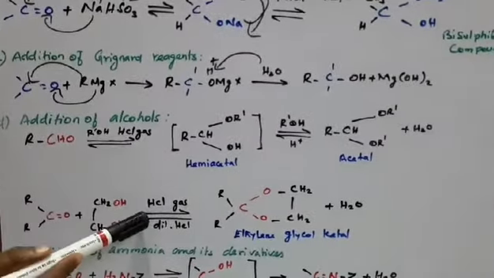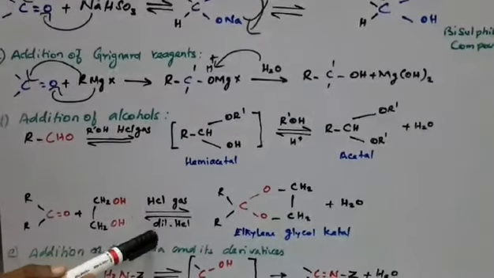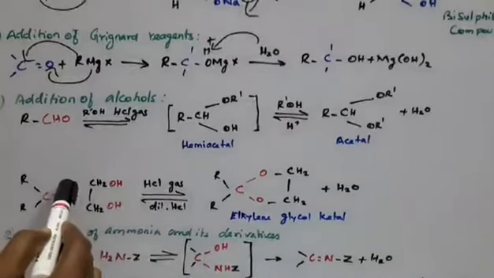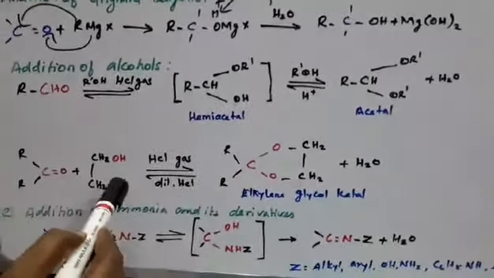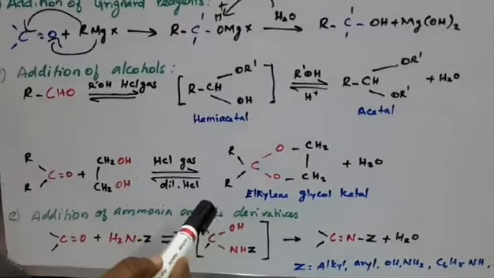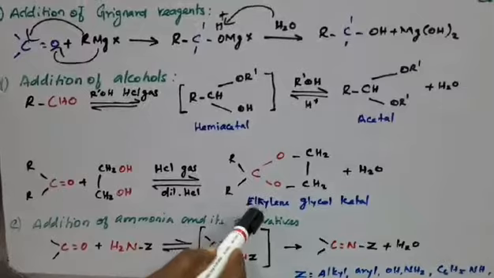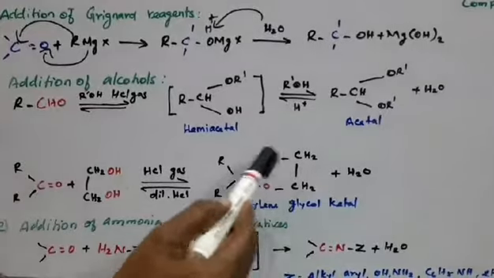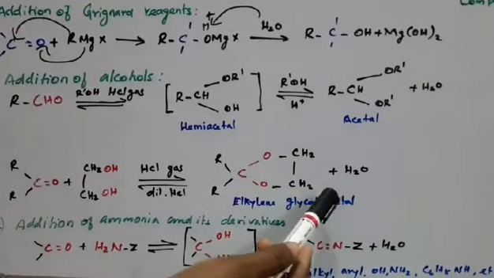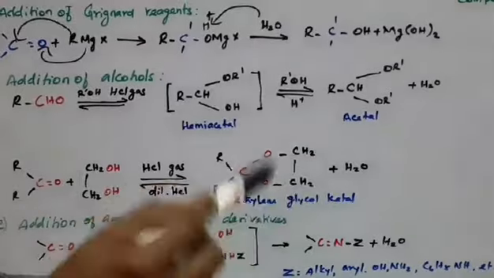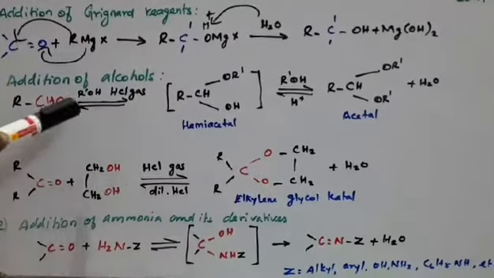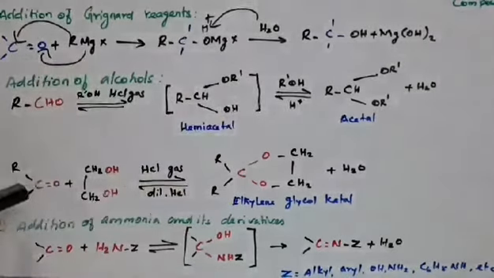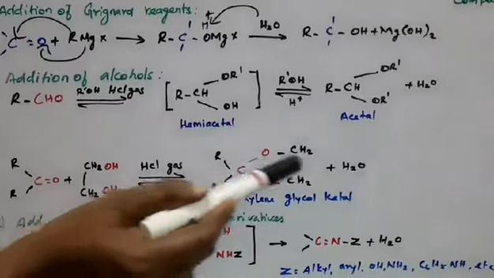dihydric alcohol in the presence of dry HCl gas. This dry HCl protonates the oxygen of the carbonyl compound, therefore increasing the electrophilicity, to form the glycol ketal. This ketal forms a cyclic compound, and in the presence of mineral acid it gives the corresponding ketone. Students, keep it in your mind. This is one point: aldehyde reacts with the monohydric alcohol and gives the hemiacetal, and ketone reacts with the dihydric alcohol and gives the ketal.